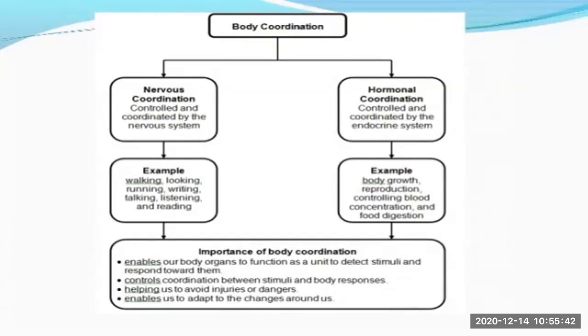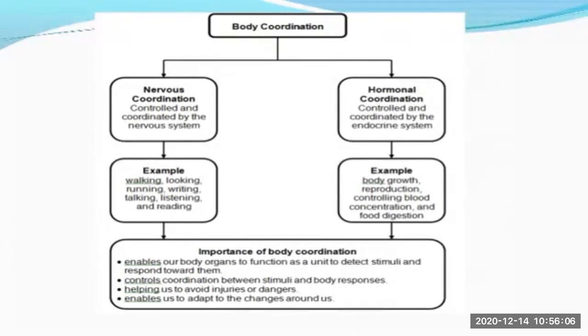Okay, so here you can see a flow chart describing body coordination. Body coordination is mainly of two types, that is nervous coordination and hormonal coordination. Nervous coordination, by the name only you will understand, is controlled and coordinated with the help of the nervous system.